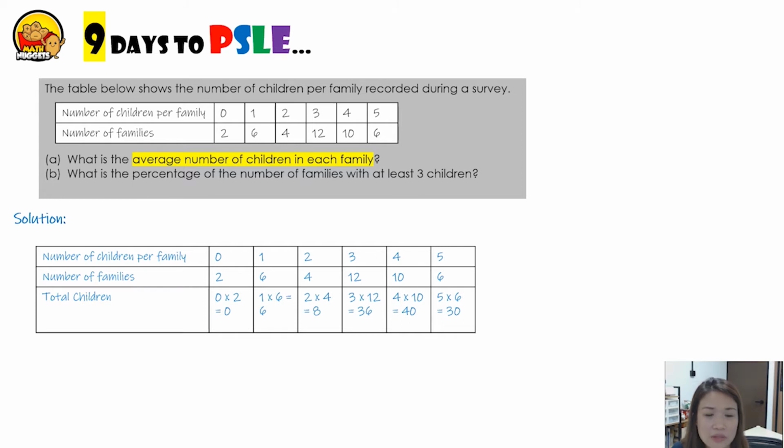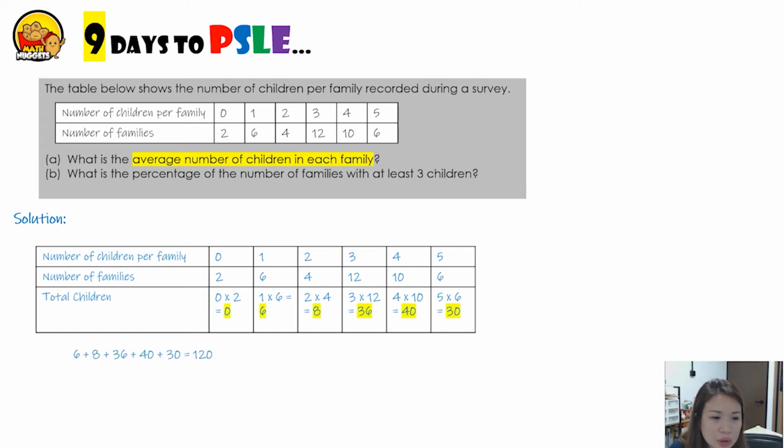2 families have no children, so no children over there. 6 families have 1 child each, so that's 1 times 6, 6 children there. 4 families have 2 children each, and that's 8 children there. 12 families with 3 children each, 36 children. 10 families with 4 children each, that's 10 times 4, 40 children. And 6 families with 5 children each, that will give us 30 children.